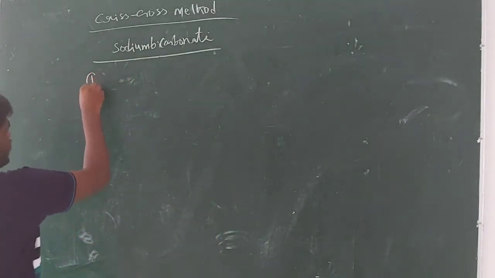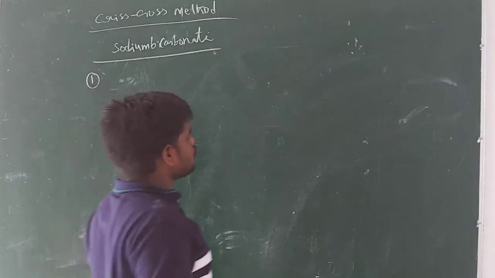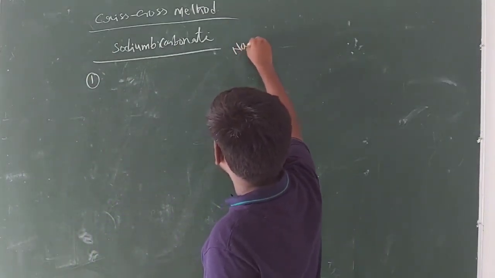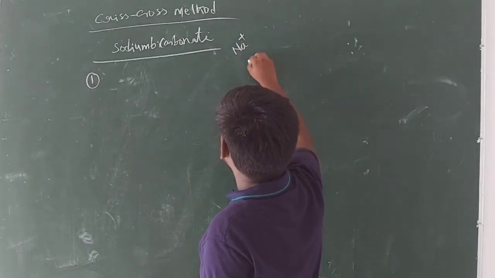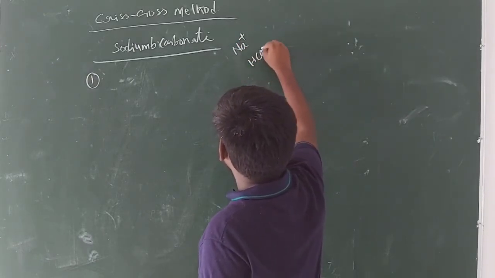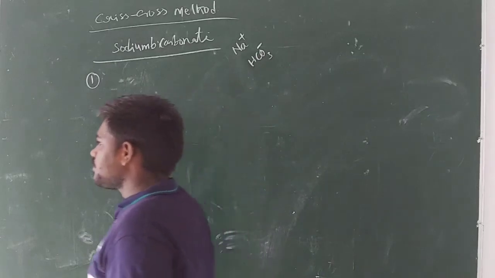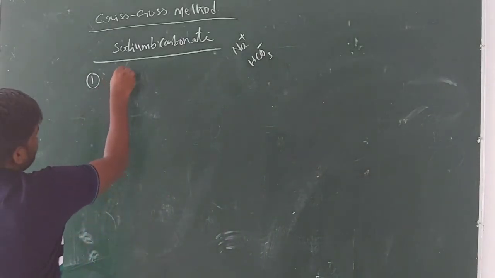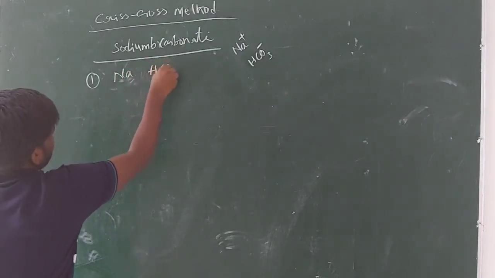The first step, guys, is to write the sodium and bicarbonate symbols along with their charge. Sodium is Na plus, bicarbonate is HCO3 minus. Then you should write them without charge: Na and HCO3.